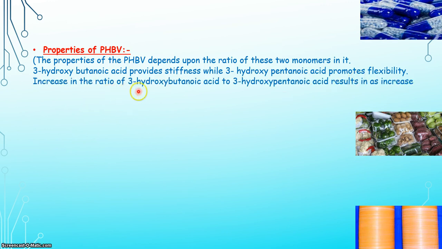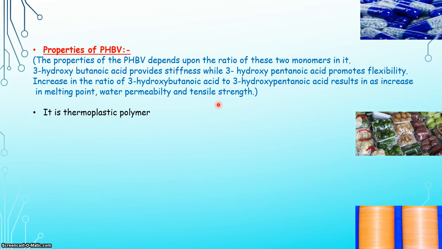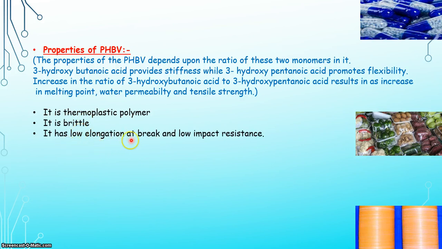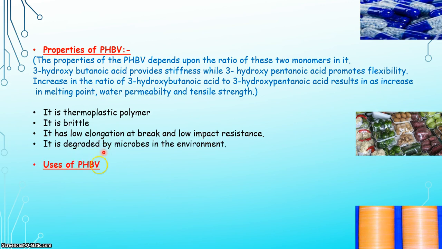An increase in the ratio of 3-hydroxybutanoic acid to 3-hydroxypentanoic acid results in an increase in melting point, water permeability and tensile strength. Properties of PHBV are: it is a thermoplastic polymer, it is brittle and has a low elongation at break and low impact resistance. It is degraded by microbes in the environment.